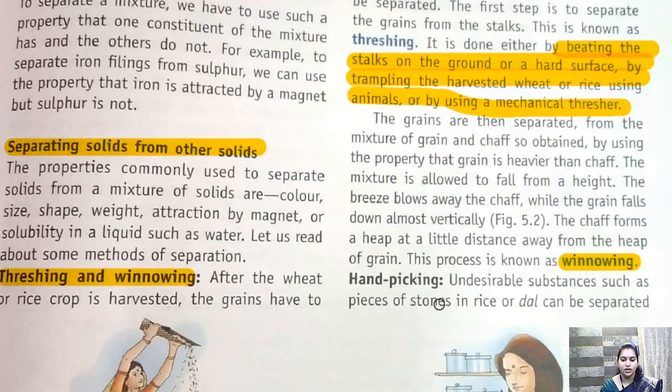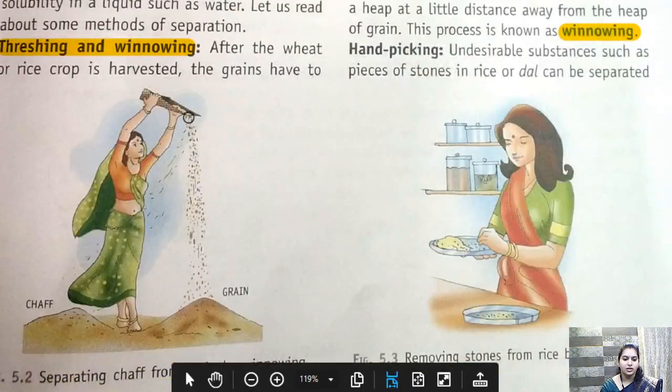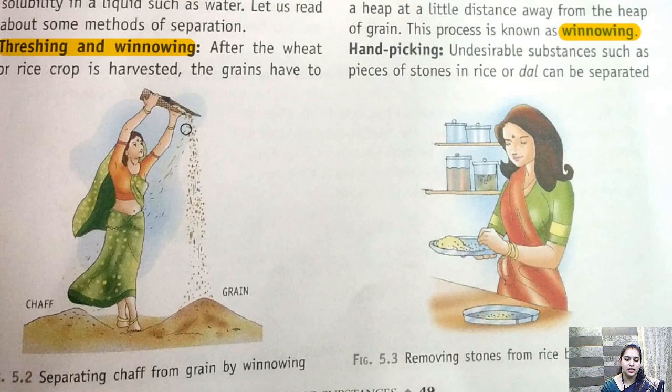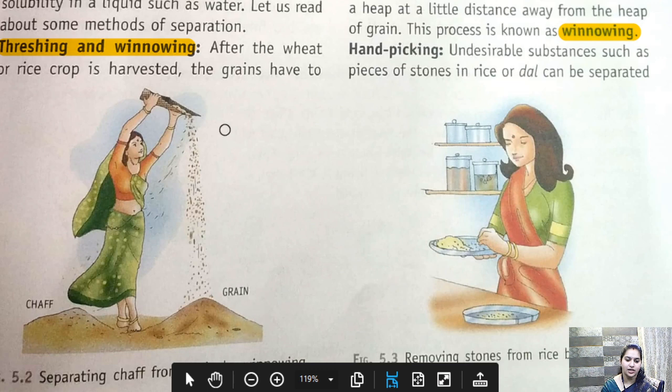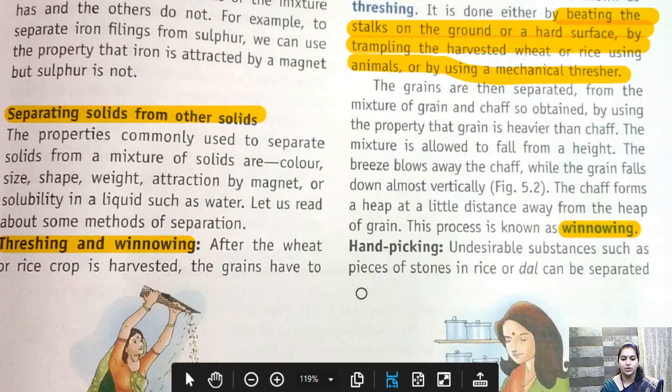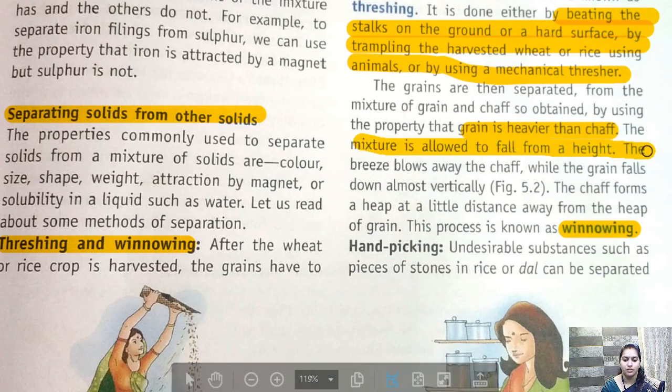What was there in winnowing? In winnowing you can see the figure here. This lady, with the breeze of air, the low weighted or less weighted chaff gets separated and the grain which is of high weight settles directly down. In winnowing, by using the property that grain is heavier than chaff, the mixture is allowed to fall from a height.